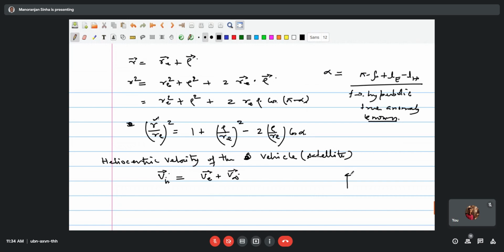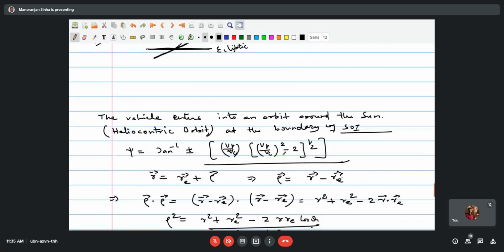So V earth is, suppose, here in this direction, and this is V infinity. Both of them will get added, and this will give VH.